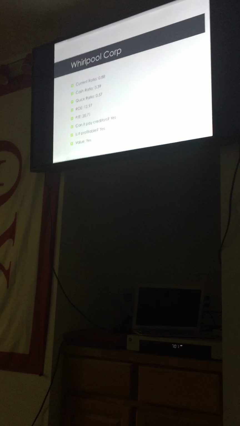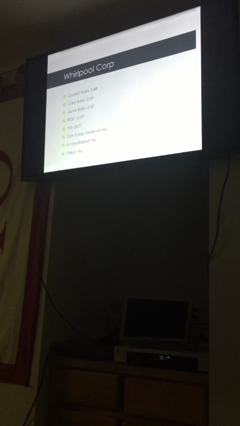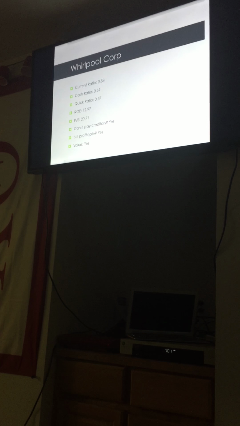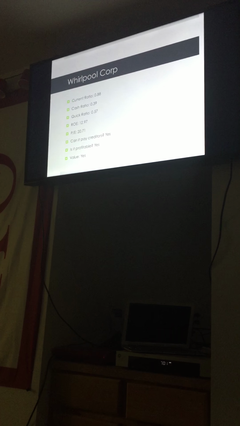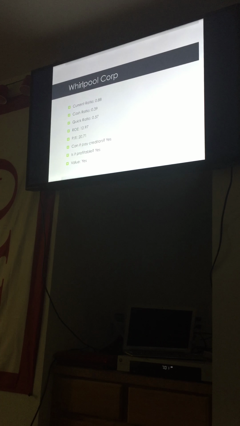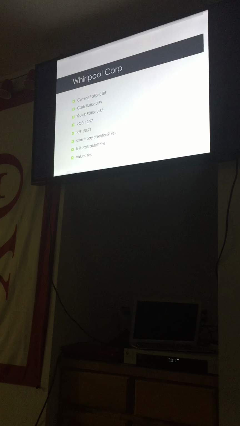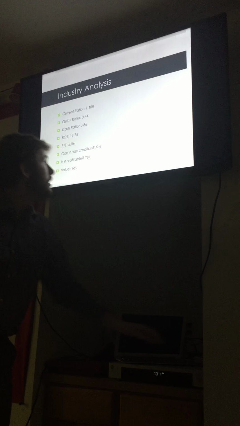Their ROE was relatively average as well at 12.97, and they actually had a pretty high price to earnings ratio of 20.71. So they are a very profitable company who is able to pay their creditors and provide a very valuable stock to shareholders.